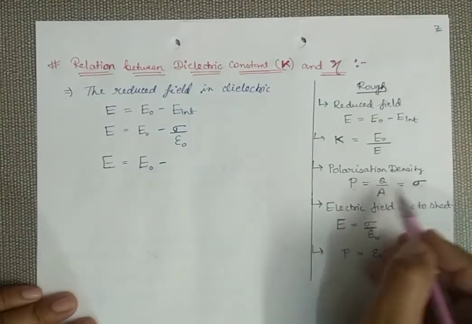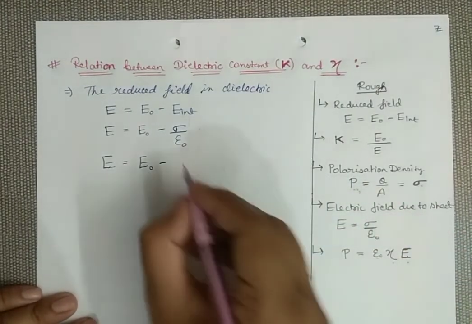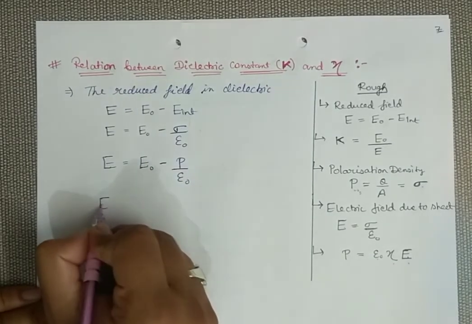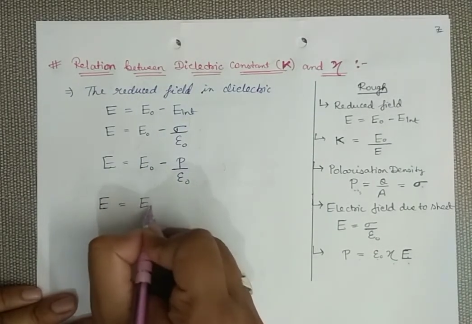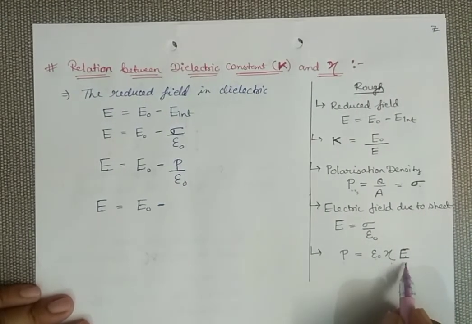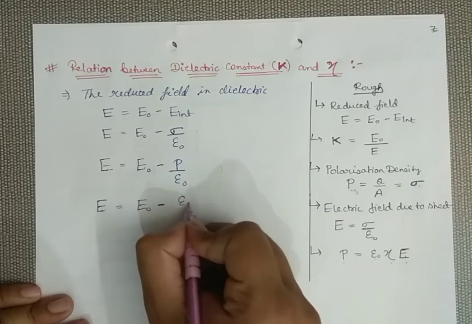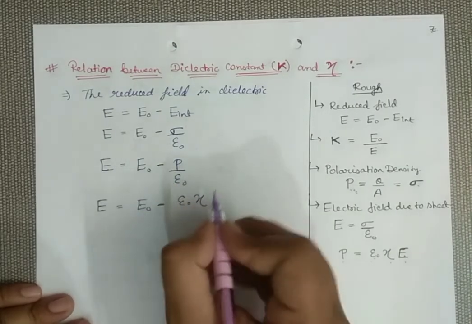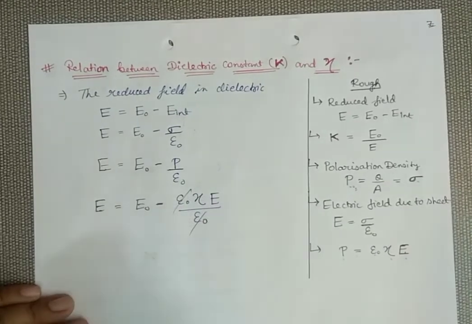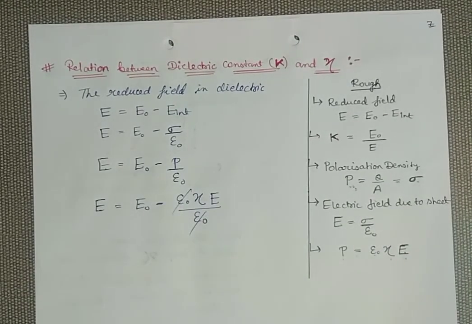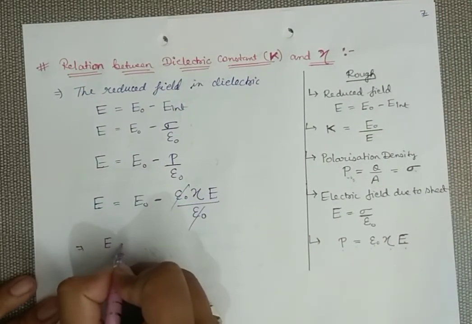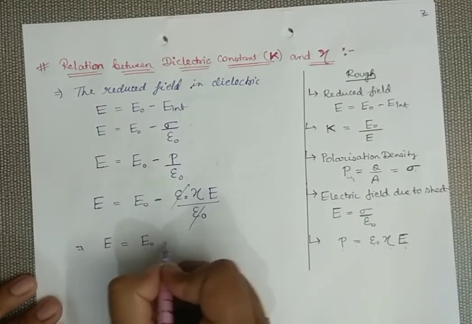Sigma can be replaced with polarization density, so we write P by epsilon naught. And just now in the previous slide we have seen that polarization is epsilon naught times chi into E. So replace P with epsilon naught times chi into E, divided by epsilon naught. Epsilon naught cancels out. So you get E equals E naught minus